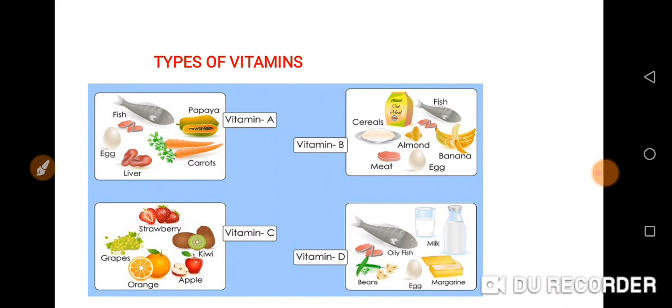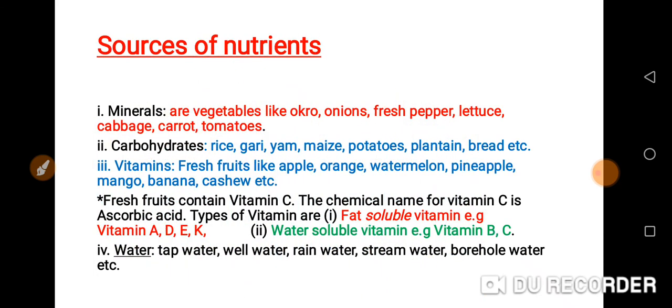Now, just look at the picture on the screen. These are types of vitamins. We have vitamin A. These are the sources. Vitamin B. These are the sources. We have vitamin C. We have vitamin D.